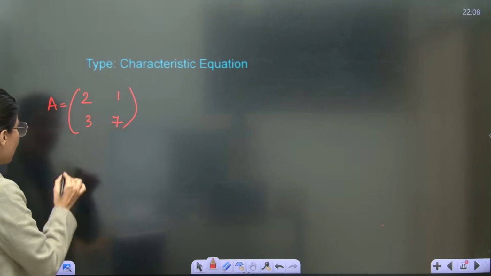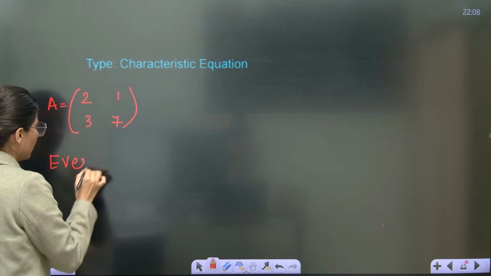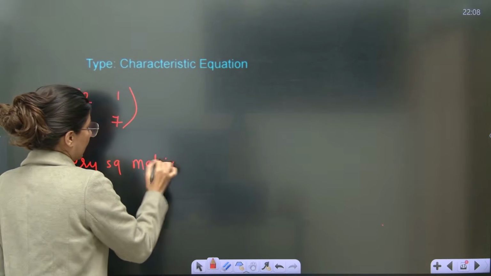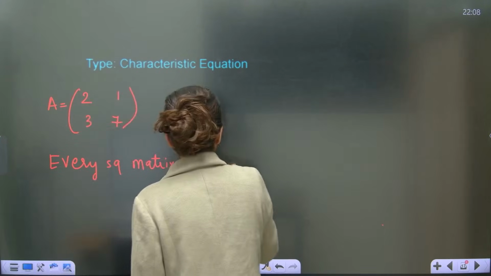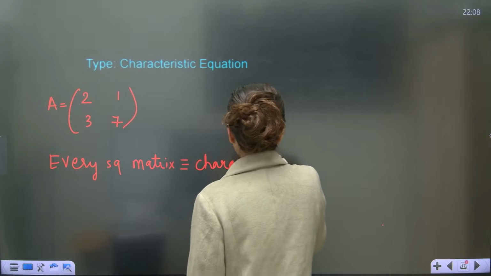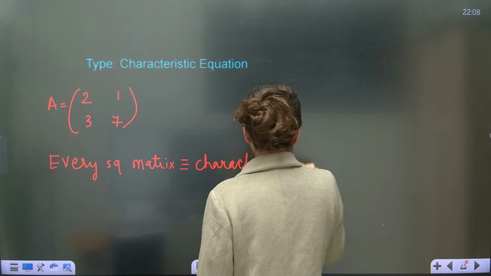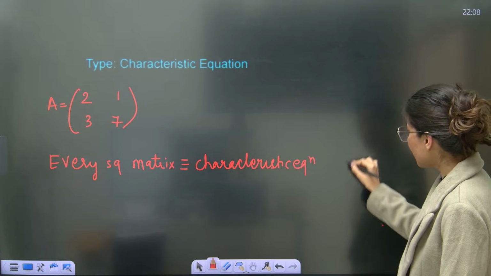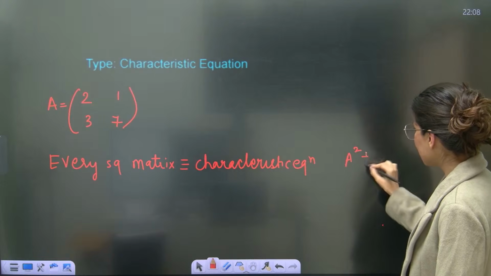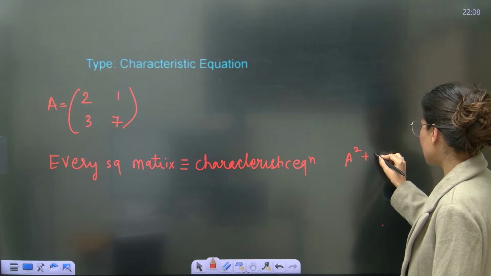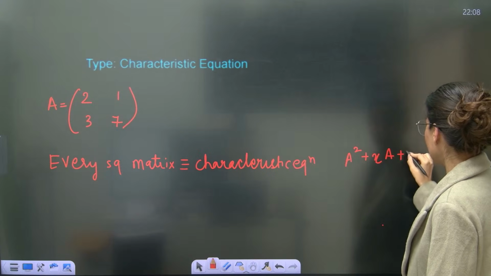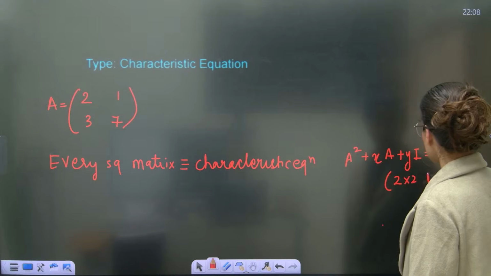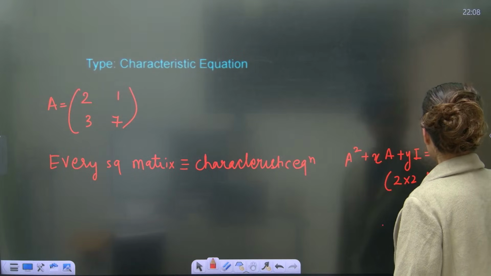All right. Now every square matrix will have its characteristic equation. Ma'am, what is a characteristic equation? So the characteristic equation looks like this. There will be A square plus, let's suppose, xA plus yI equals 0. This is for a 2 cross 2 matrix. Now this is closely associated with a quadratic.